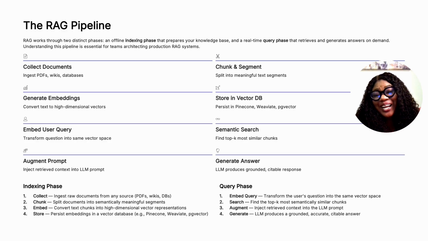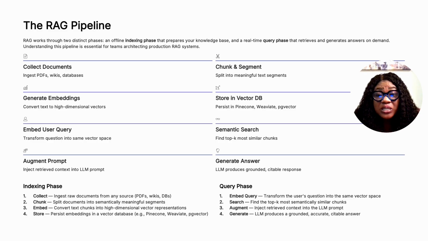To truly understand RAG, we must understand the pipeline behind it. That means what is behind the hood. The pipeline happens in two phases. The first phase is the indexing phase. This is where the system prepares its knowledge base.